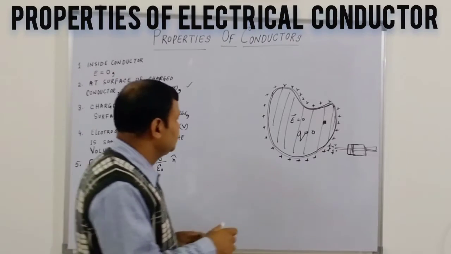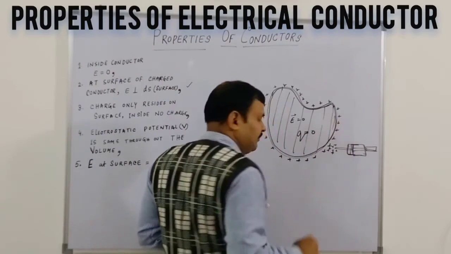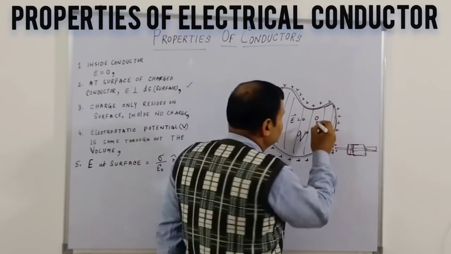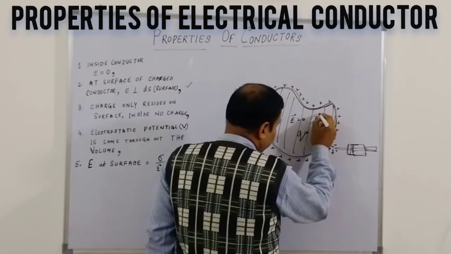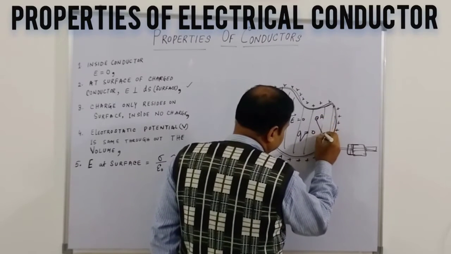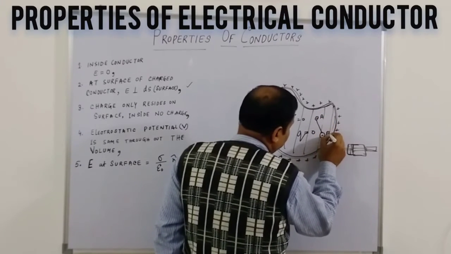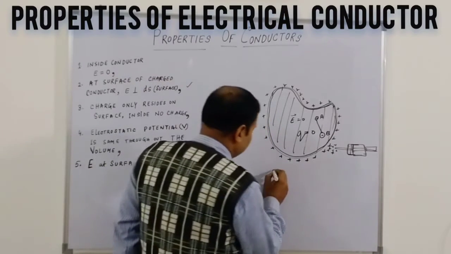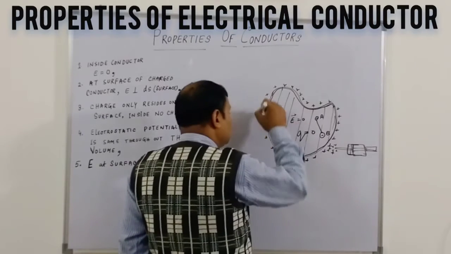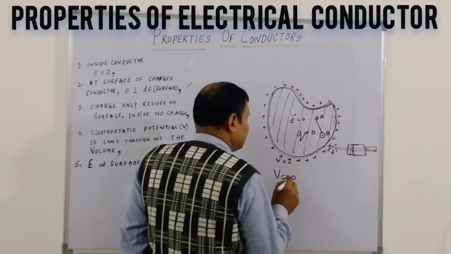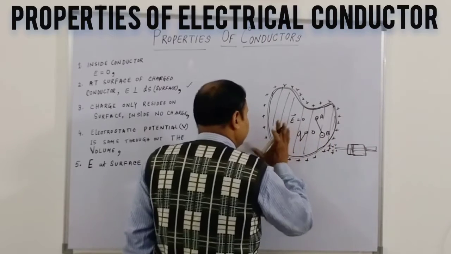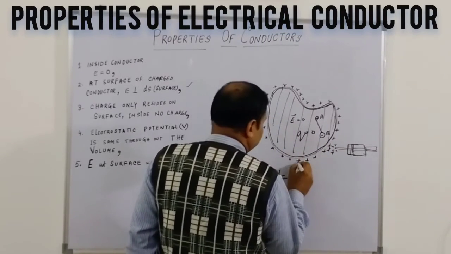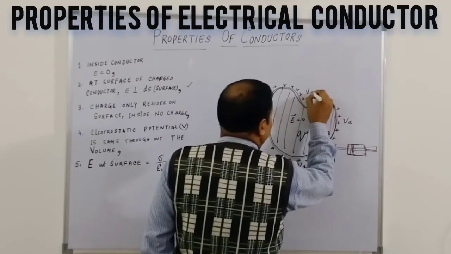Suppose an electron inside is moved from point A to point B. Do you need to do some work? No, because the potential is the same inside this conductor, and outside also the potential will be the same at every point. Suppose these are V1, V2, V3, V4.